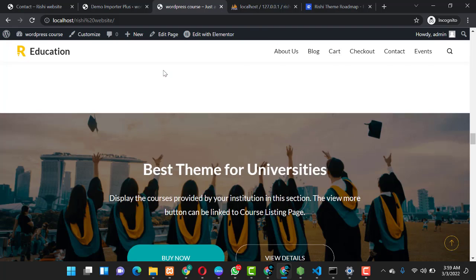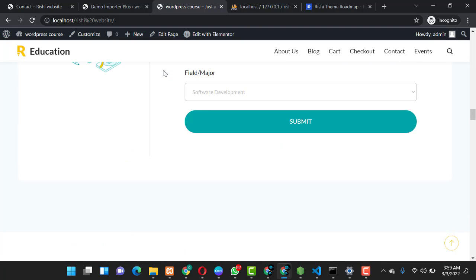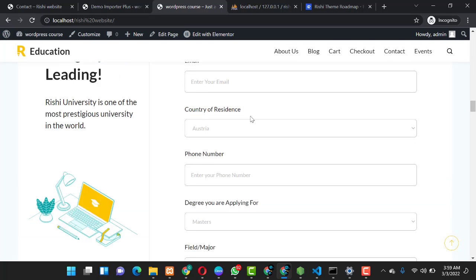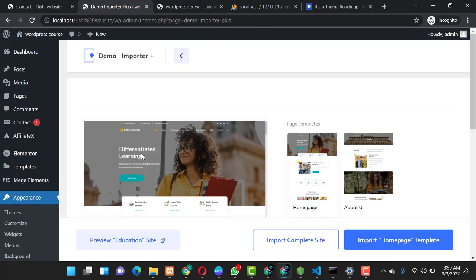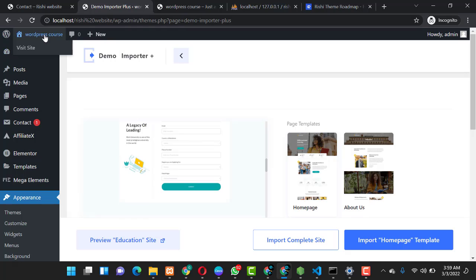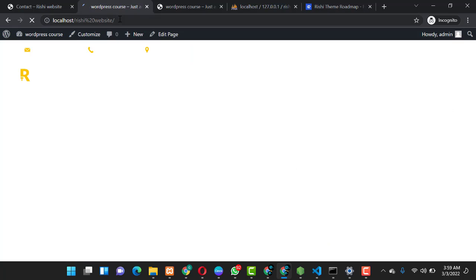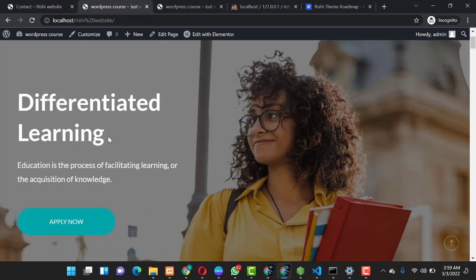So now we basically have the 3 steps I told you guys previously that we will use. So the first one was to customize our website. So when you come over here, if you don't know how to get here guys, as you are here, you click on WordPress course, that is your site. You go to visit site. When you click on this, it takes you to your website front page.